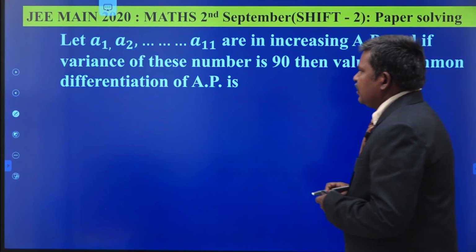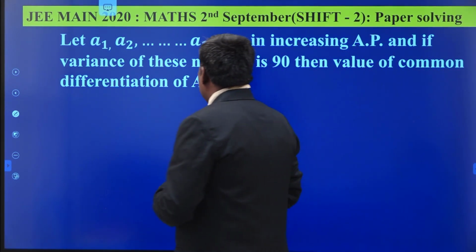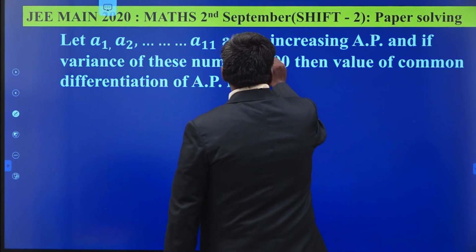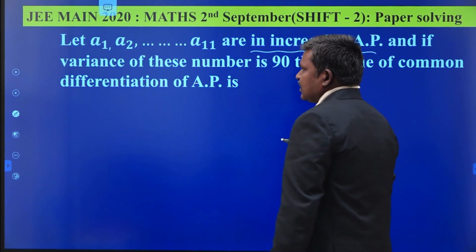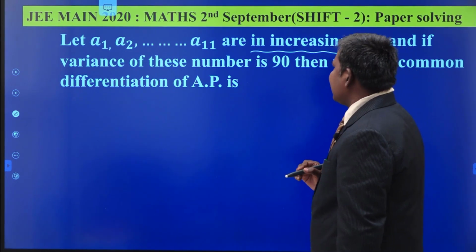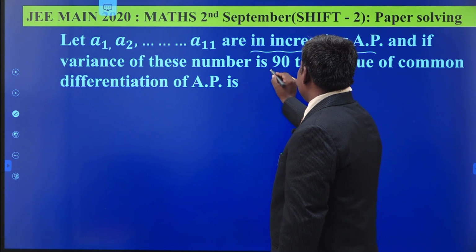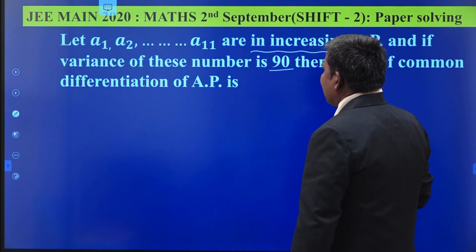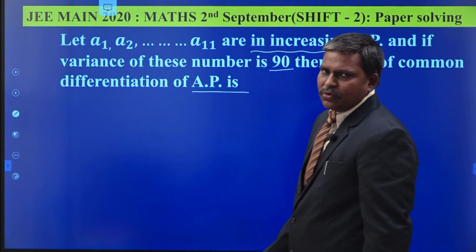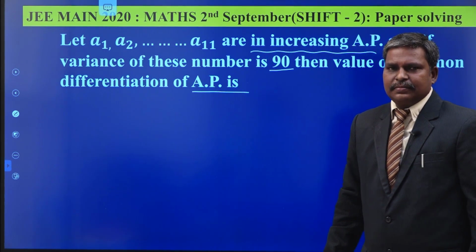Let A1, A2, A3 and so on up to A11 be an increasing AP. If the variance of these numbers is 90, then what is the value of the common difference D of the AP? You have to find the value of D.